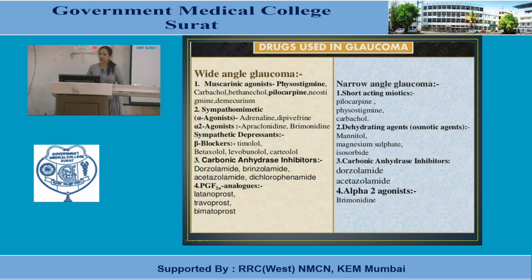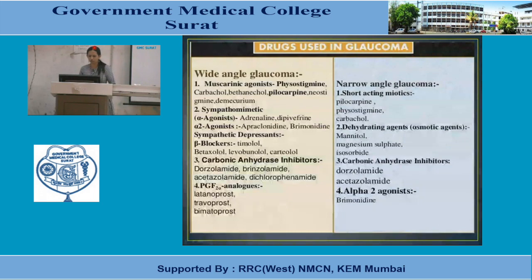Now coming to narrow angle glaucoma: short acting miotics like pilocarpine, physostigmine, carbachol; dehydrating or osmotic agents, mannitol, magnesium sulfate, isosorbide. You can add glycerol here also, which also has osmotic action. Osmosis we have already learned in physiology, or from school days.